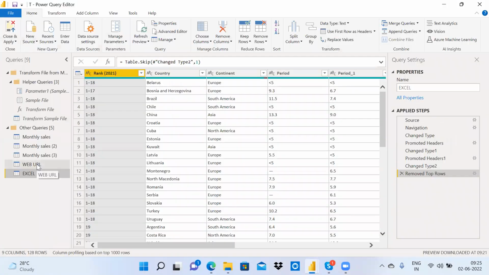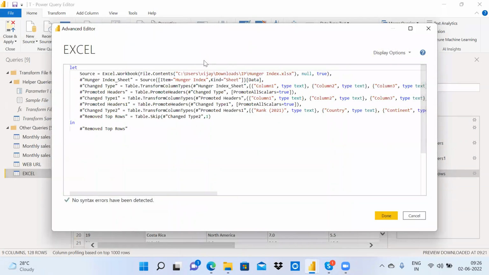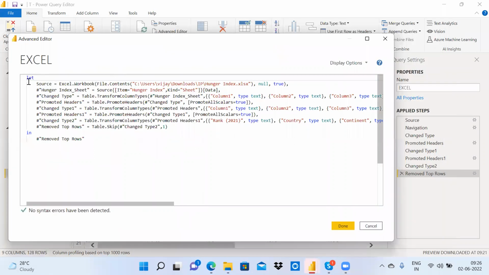Now, the simple thing I need to do is go to the advanced editor. In the Home ribbon, you will find Advanced Editor. In the advanced editor, there will be some code. What is this code? This is equivalent to these steps.